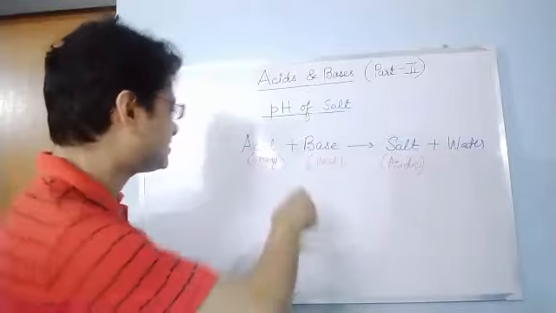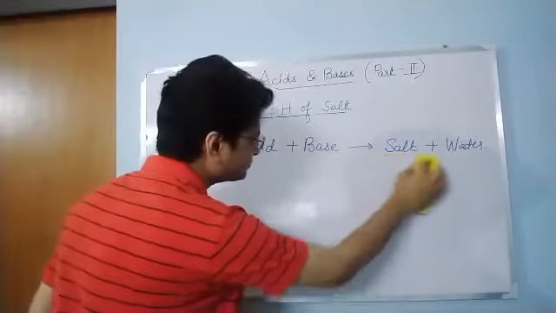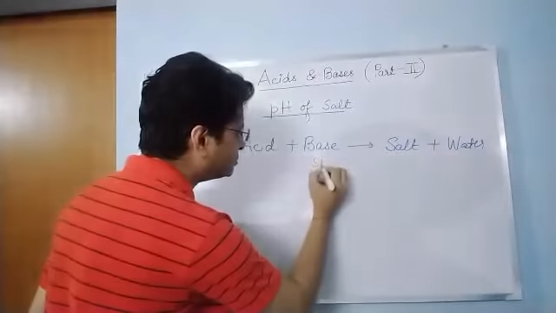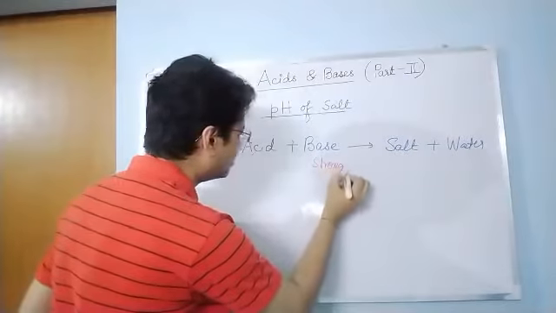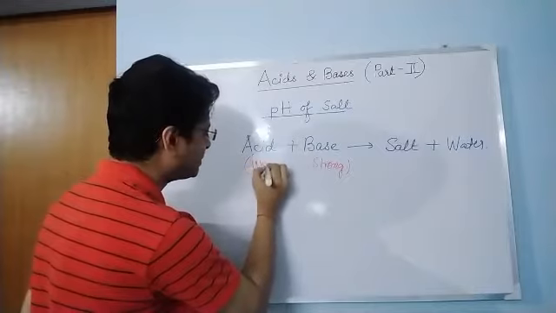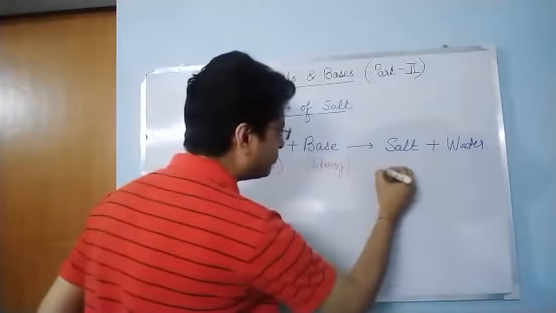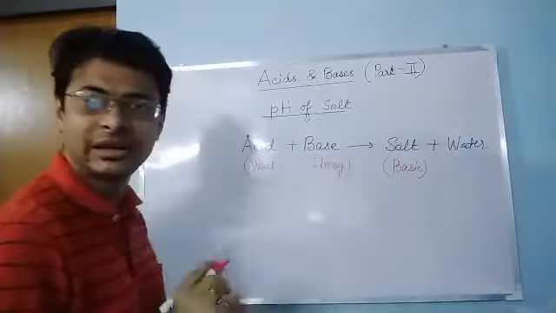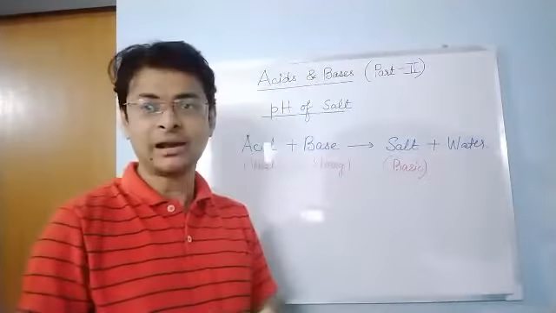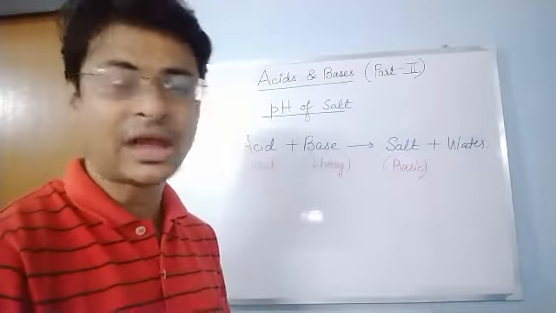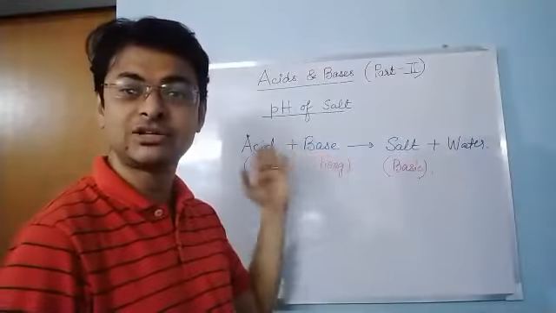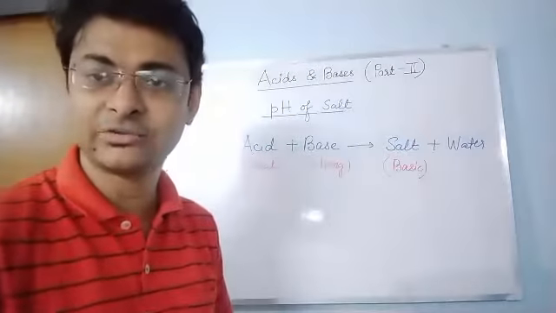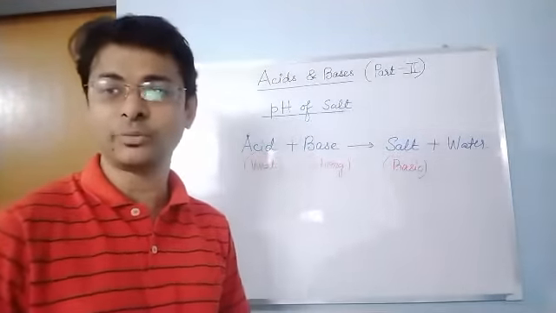Now the reverse. When the base is strong but the acid is weak, the salt formed will be basic in nature. Clear? This is simple. And also when we react a strong acid and a strong base, that is both are strong, the salt formed will be neutral. That is, it will neither be acidic nor basic.